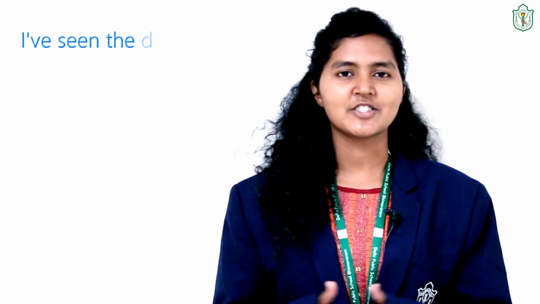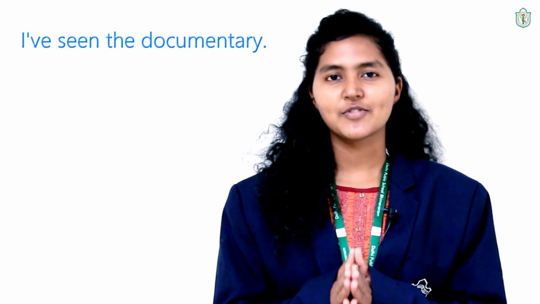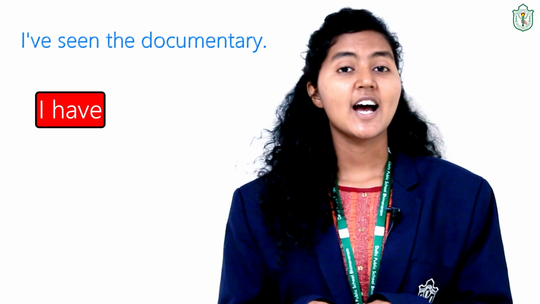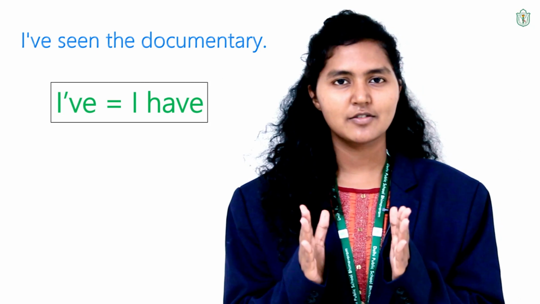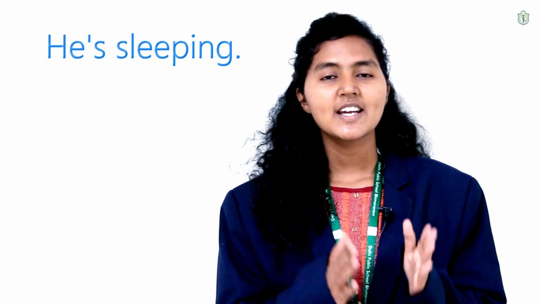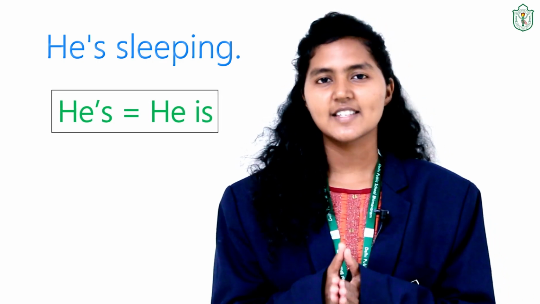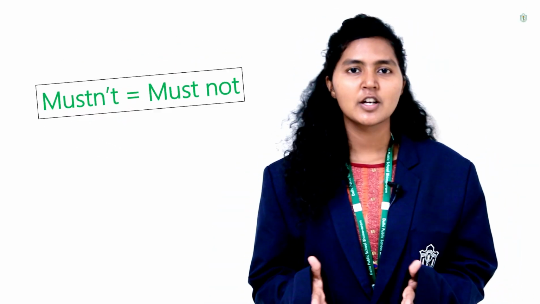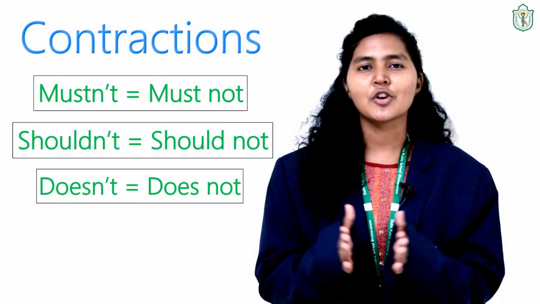So now let us look at this sentence. I've seen the documentary. So here, if you observe, then you might have noted that instead of saying I have seen the documentary, I said I've seen. So 've is the contracted form of have, H-A-V-E. There are also other contractions like he's sleeping instead of he is sleeping. So apostrophe S is a contracted form of is. Mustn't for must not, shouldn't for should not, and doesn't for does not. So these are the contractions.